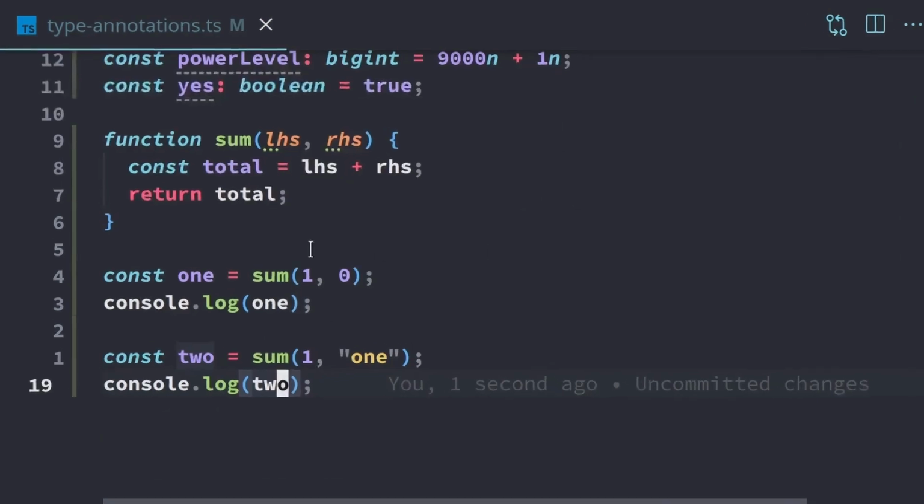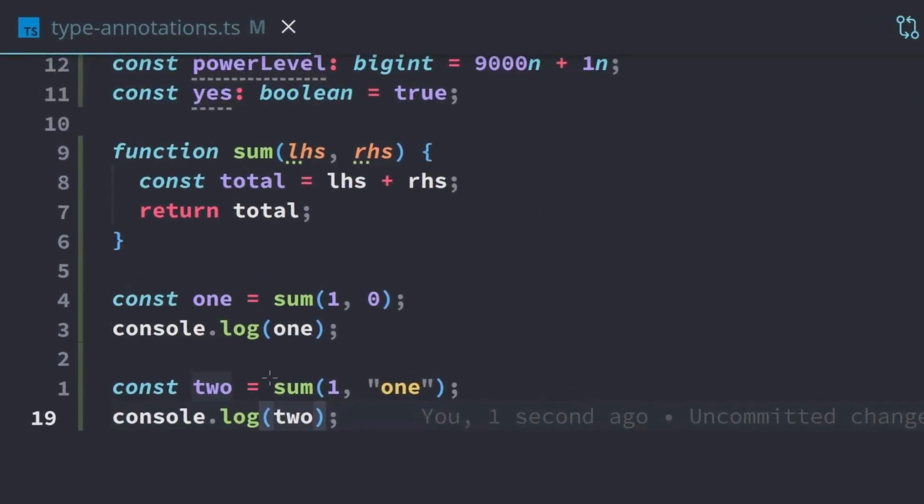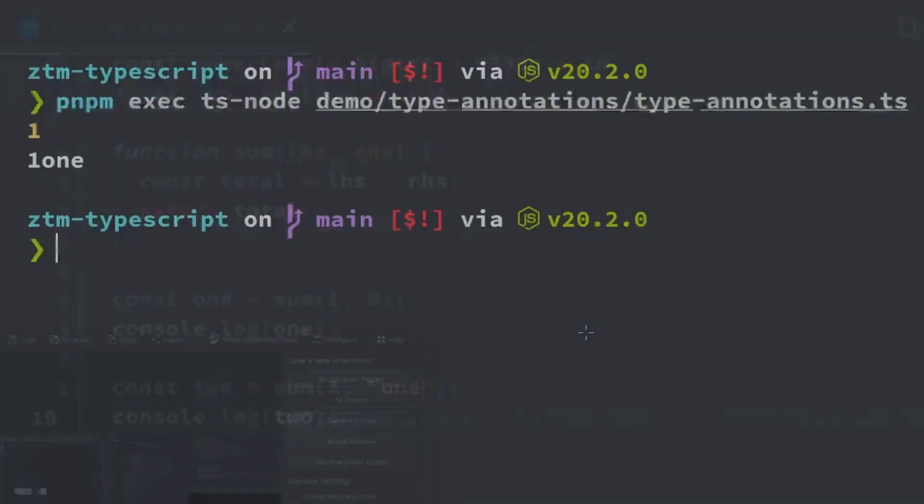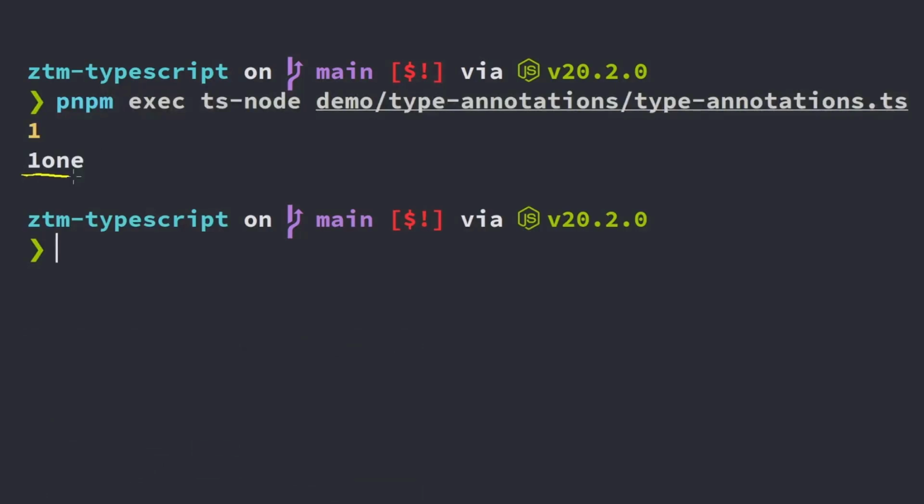Now, it should be pretty obvious that this is not what we want. When we add sum, we're expecting to give numbers to this sum function, but we haven't actually told TypeScript that this function takes only numbers. So we have 1 and then 1 in a string, and it doesn't do any conversions, and we just get the whole thing mashed together, and we don't get any errors or anything. Now, that's problematic because this little string here can get passed around later on in your program.